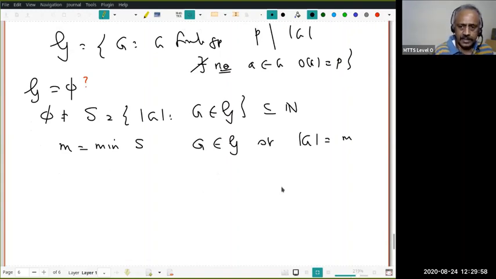This G, of course, we call a minimal counterexample.